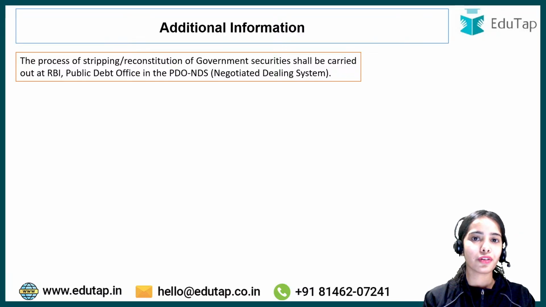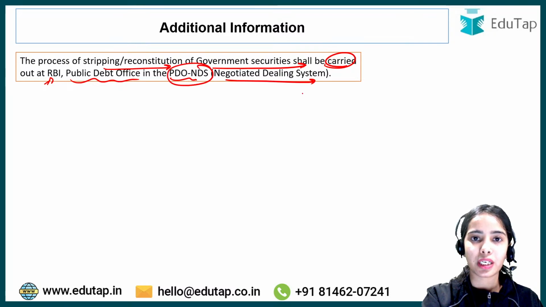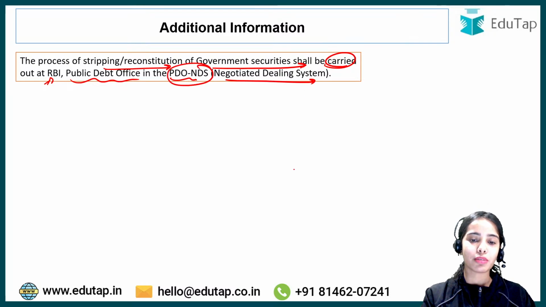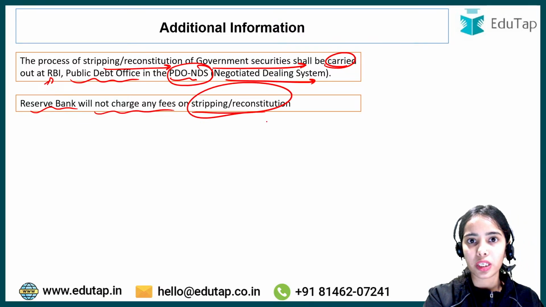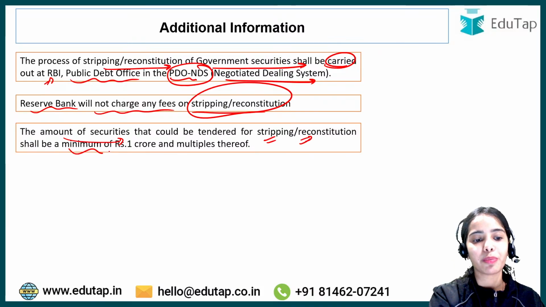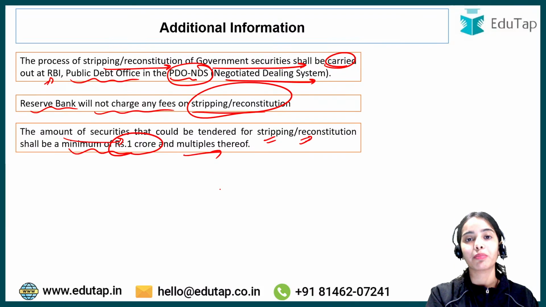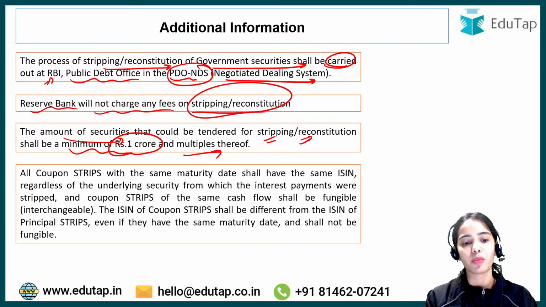So next is additional information. The process of stripping or reconstitution of government securities shall be carried out at the RBI Public Debt Office, in the PDO NDS, that is, the Negotiated Dealing System. The Reserve Bank will not charge any fees for stripping or reconstitution. The amount of securities that could be tendered for stripping or reconstitution shall be a minimum of 1 crore and multiples thereof. That means lower than 1 crore will not be allowed.